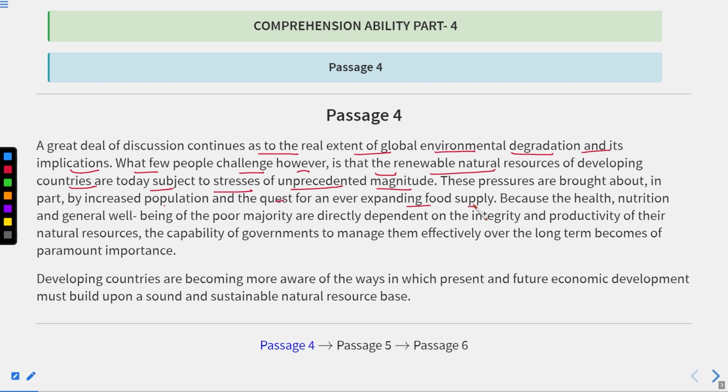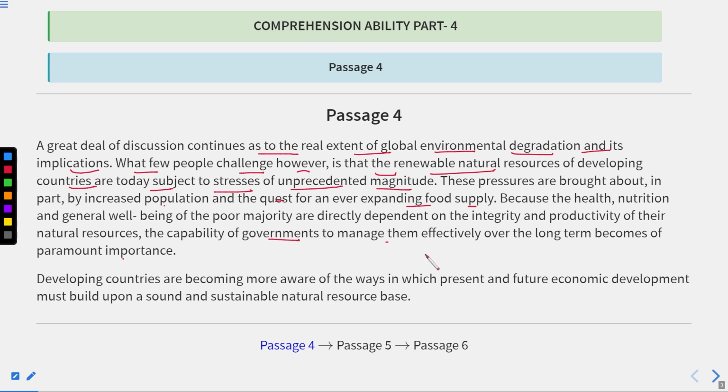Expanding food supply means, on the one hand, there are many people, or you can say population is increasing rapidly, but according to that, food resources are less. Because the health, nutrition, and general well-being of the poor majority are directly dependent on the integrity and productivity of their natural resources. The capability of governments to manage them effectively over the long term becomes of paramount importance.